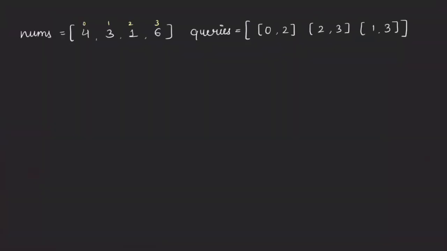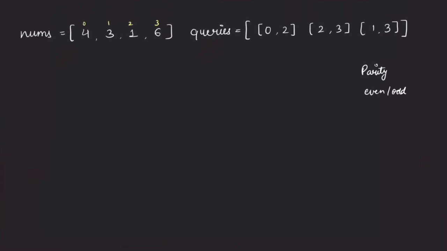So what they are saying is that in the input we are given an integer array nums and we are given another integer array which is queries. Now what they are saying is that an array is considered special when every pair of its adjacent elements has different parity. So parity meaning even and odd, right?